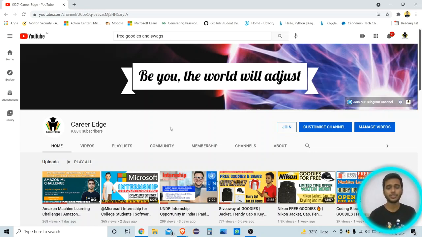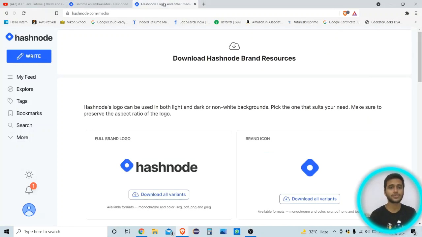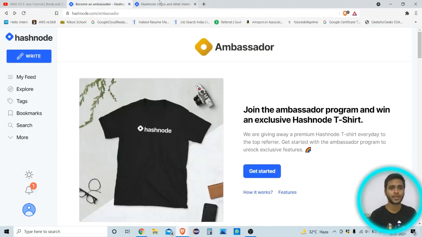So let me show you how you can get this free t-shirt. So this is the Hashnode site. Firstly, I'm just going to show you what is Hashnode.